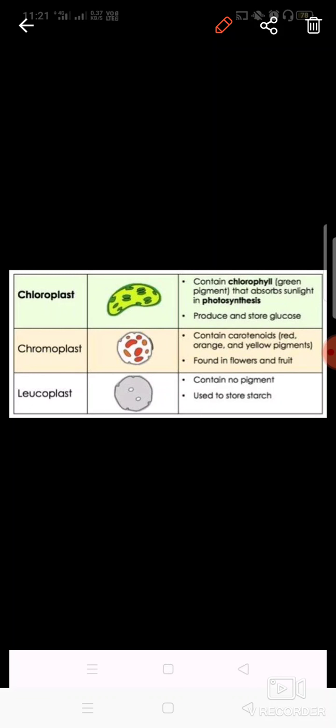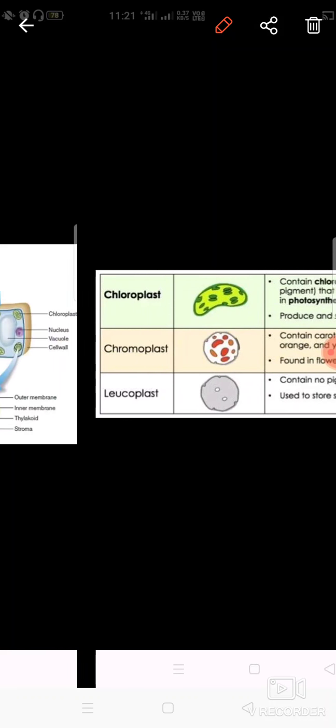So just to summarize it, the chloroplast's function is to carry out photosynthesis. It produces glucose and stores it in the form of starch. Chromoplast is basically having different colors and it is imparting different colors to the flowers, fruits and all. And leucoplast is not having any pigment, it is colorless, and it is used to store the food material in the form of starch, in the form of oil droplets, in the form of proteins and different things. I told you different types also.